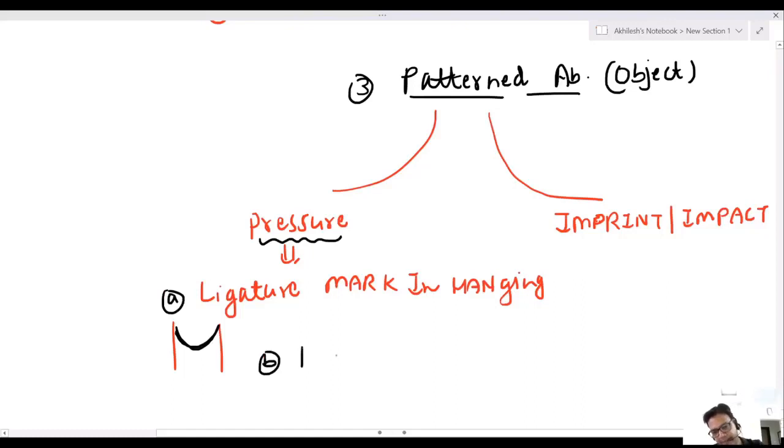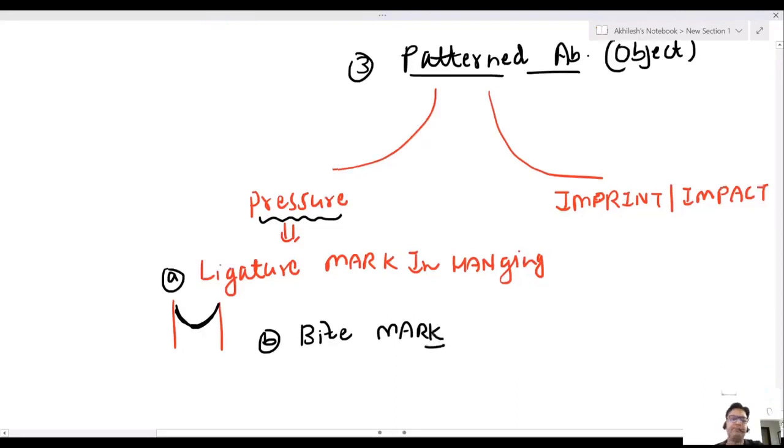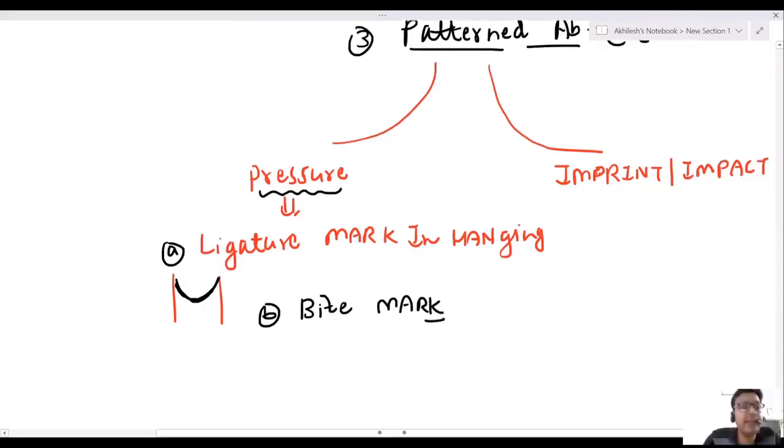Second, a bite mark. If you have a bite mark on your skin, this is also an example of pressure abrasion. So pressure creating an object pattern is a pressure abrasion. Now, sir, what is imprint or impact abrasion?